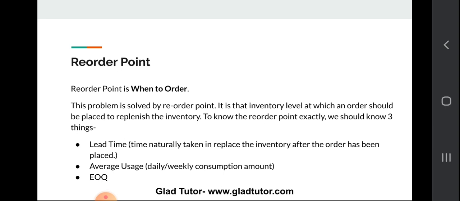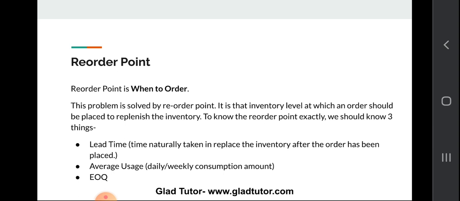First one is reorder point. If I give you a simple three-word answer to reorder point, it is: when to order. This problem is solved by reorder point. In every company there is a doubt about when they should order, how many days are left before they should give the order to the supplier, which is known as the reorder point. It is that inventory level at which an order should be placed to replenish the inventory, right? Because you can't get your raw material on the same day.